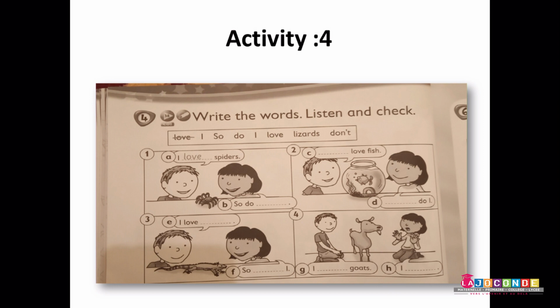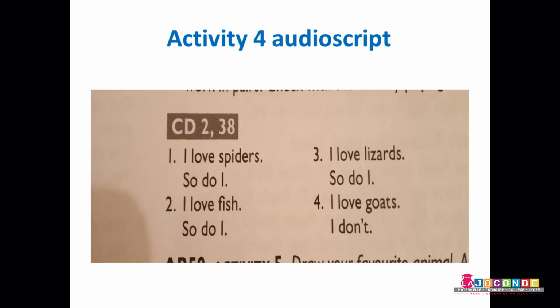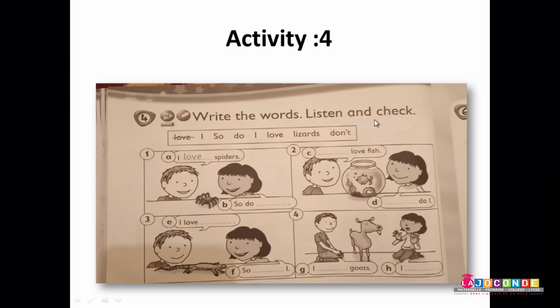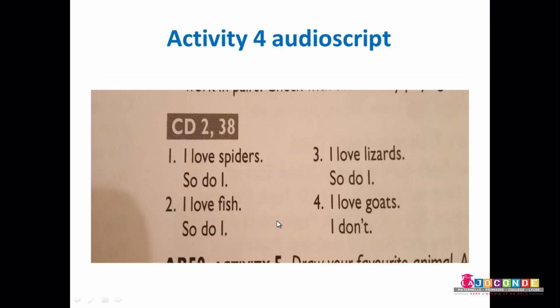Now take out your activity book, please, on page 50. Okay, I'm going to read the question. This is activity 4. Write the words, listen and check. So, you listen, but here you have an audio script. Okay, in picture number 1, this one. You have an example. I love spiders. B, so do, and you look at the audio script.